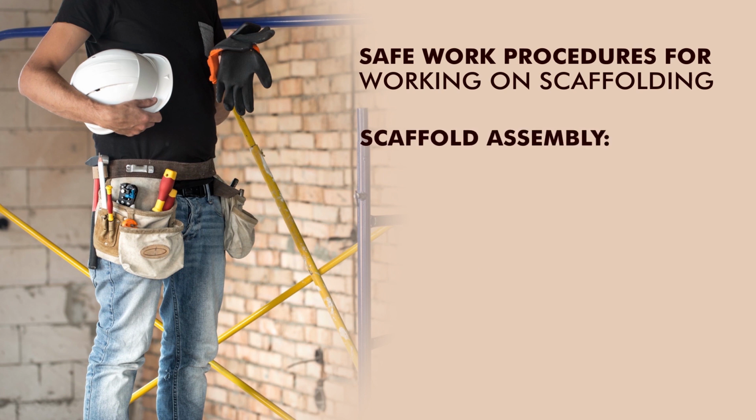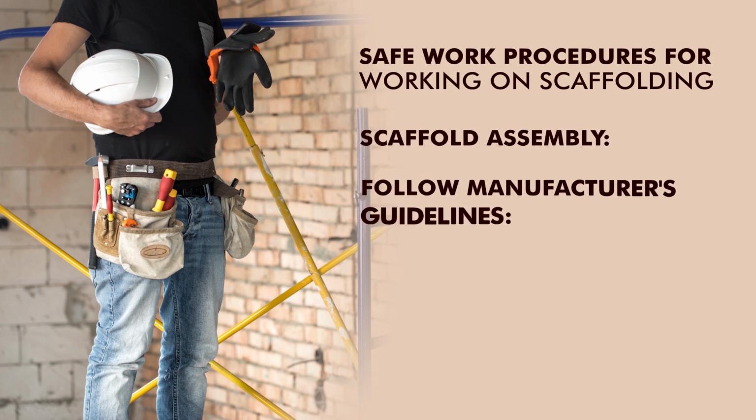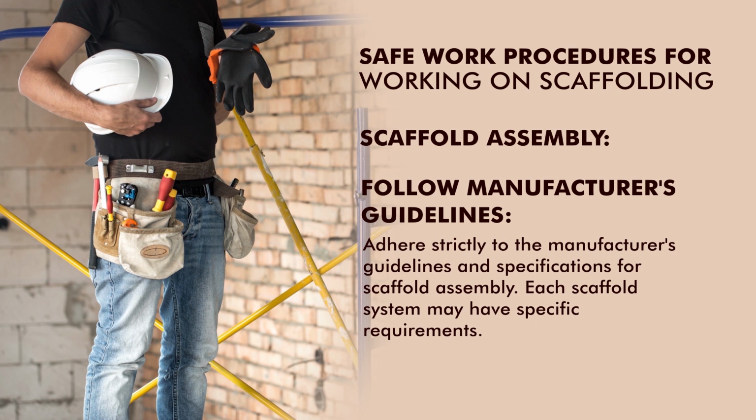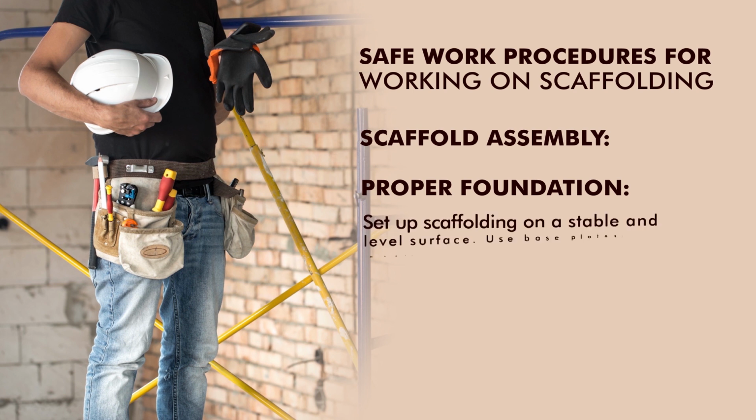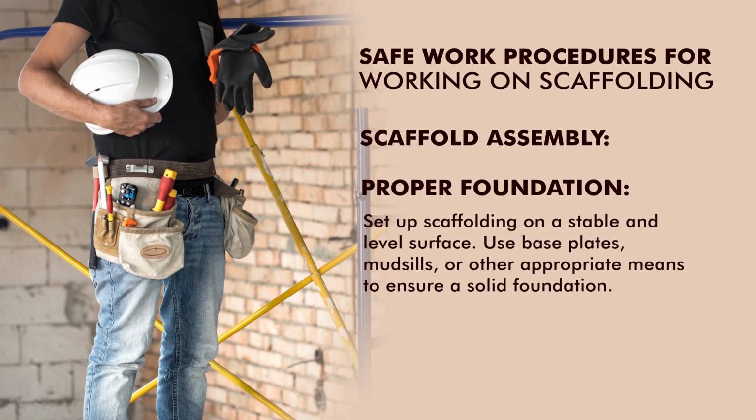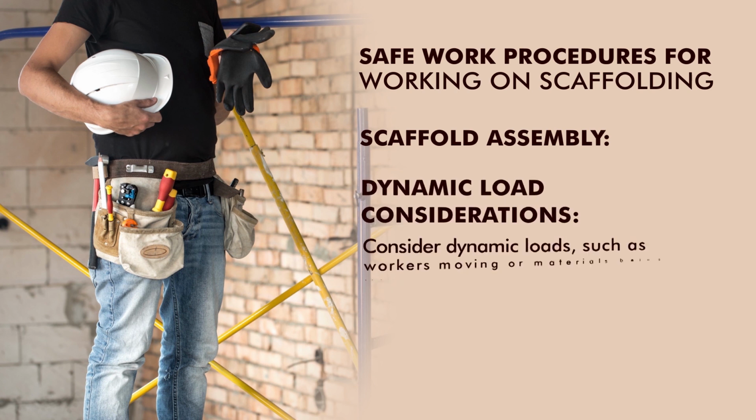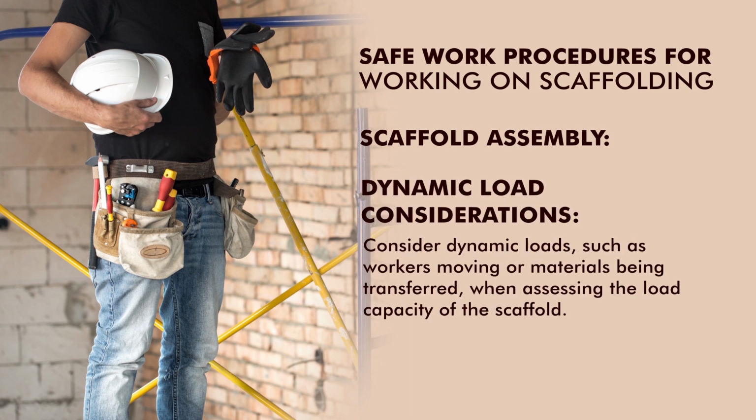Second, scaffold assembly. First topic is to follow manufacturer guidelines. Adhere strictly to the manufacturer guidelines and specifications for scaffolding assembly. Each scaffolding system may have specific requirements. Second is proper foundation. Set up scaffolding on a stable and level surface. Use base plates, mud sills and other appropriate means to secure a solid foundation. Next is dynamic load consideration. Consider dynamic loads, such as workers moving and materials being transferred, when assessing the load capacity of the scaffolding.